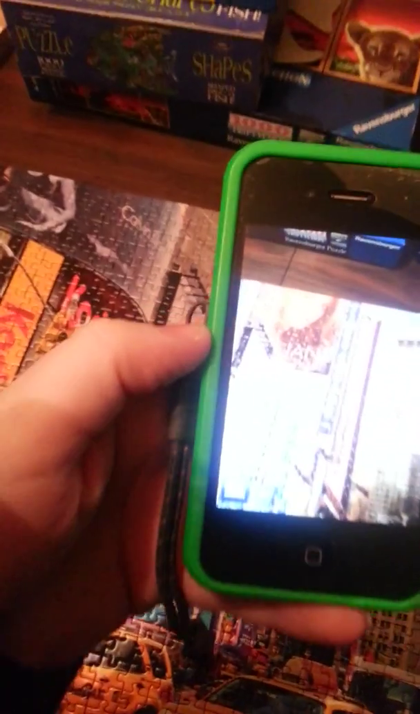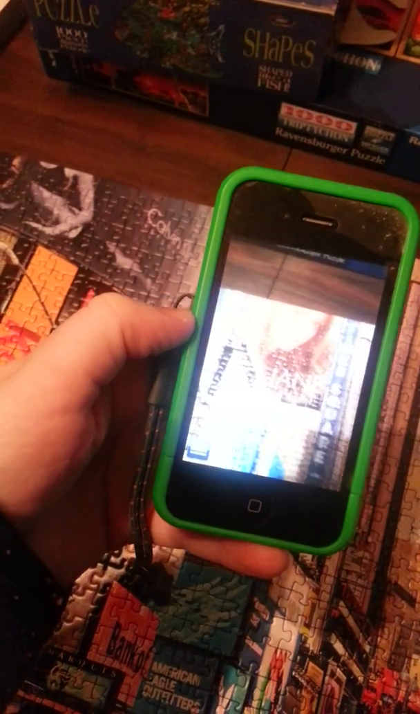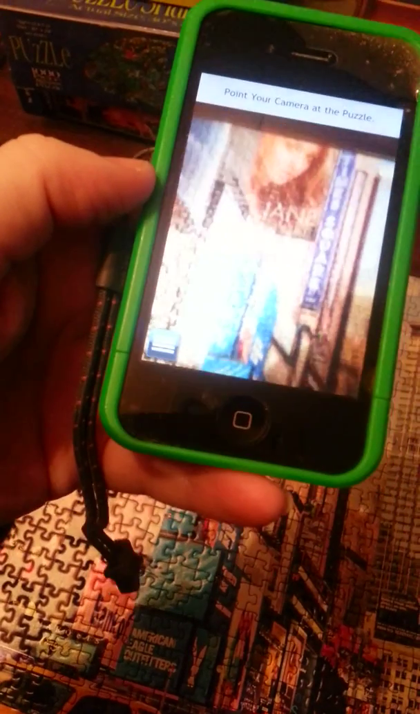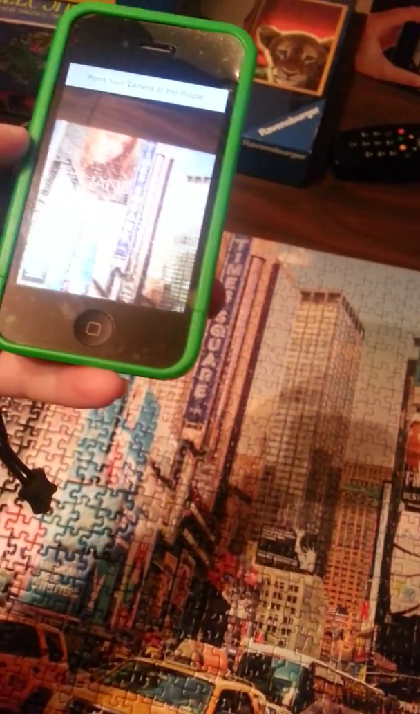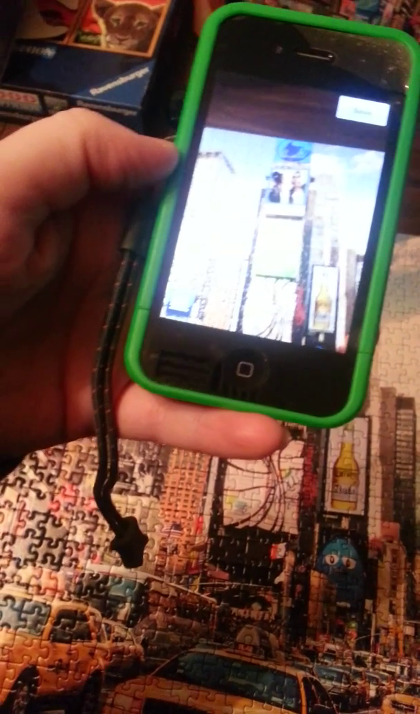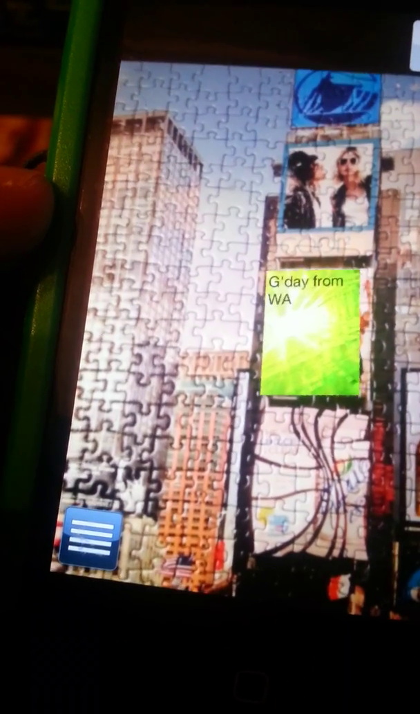Oh yeah, and check that out. When it focuses, point your camera at the puzzle. Eventually it'll get there. Hang on. Oh yeah, there we go. One focus camera. So when it goes in green, that says "G'day from WA," which I typed in.